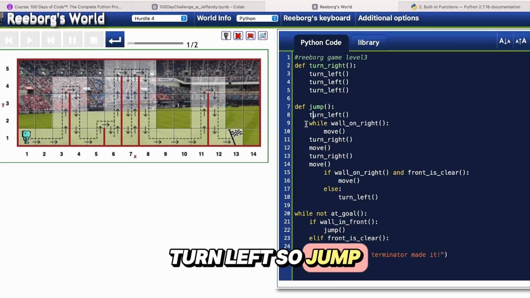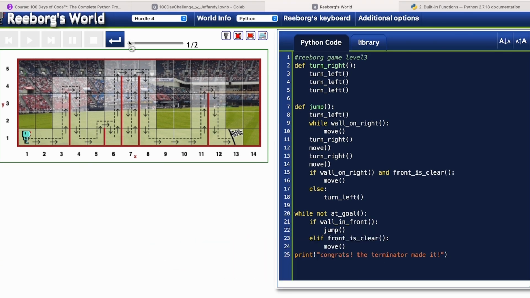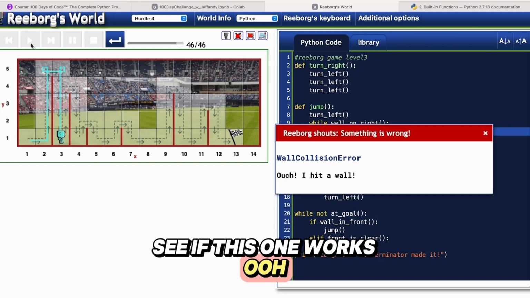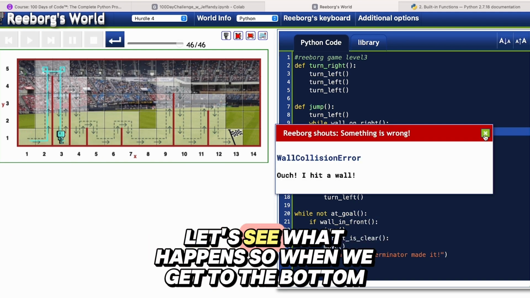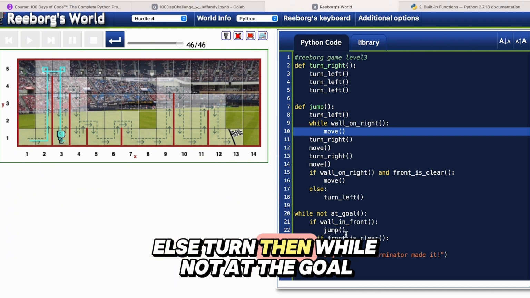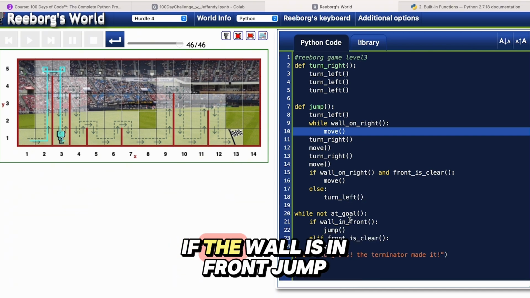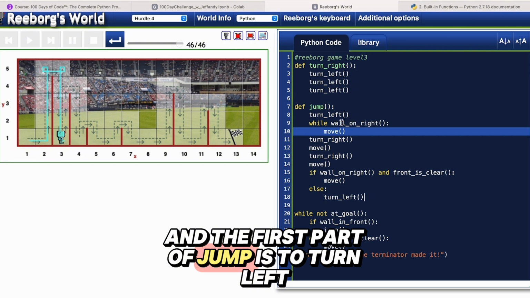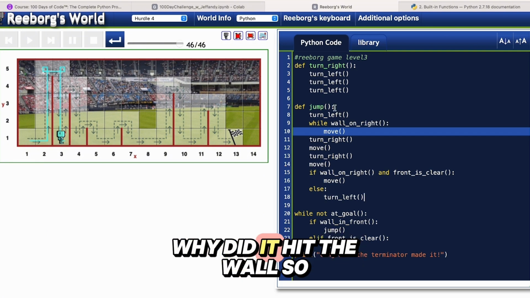Turn left, so jump. So we're gonna jump, turn left. See if this one works. Ooh, hit a wall once it hit the bottom. Let's see what happens. So when we get to the bottom, else turn, then while not at the goal, if the wall is in front, jump. And the first part of jump is to turn left. Why did it hit the wall?